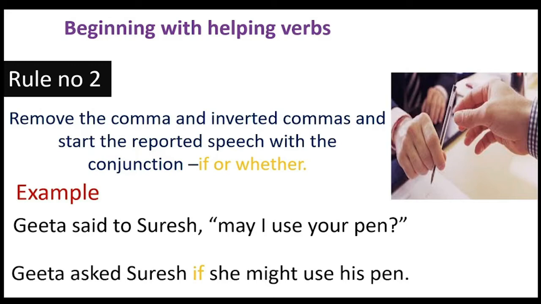Geeta asked Suresh if she might use his pen. May is converted into might, and your is second person, so it converts according to object. Object is Suresh, so it is his. So the final answer is Geeta asked Suresh if she might use his pen.